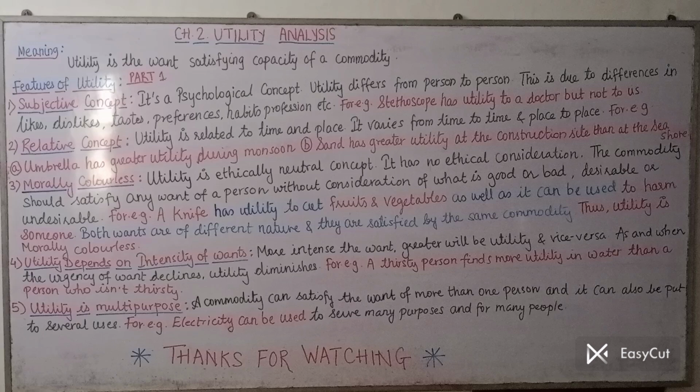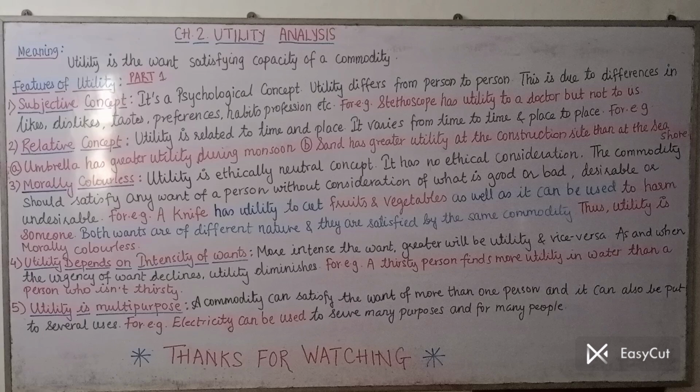Now let us move on to the second point, relative concept. Here we are going to establish a relation of this utility with context to time, place, etc. So utility is related to time and place. That means utility varies or changes from time to time and place to place. As the time changes, season changes, utility changes. Similarly, once you change the place of a commodity, the availability of a commodity, then in that case also utility changes.